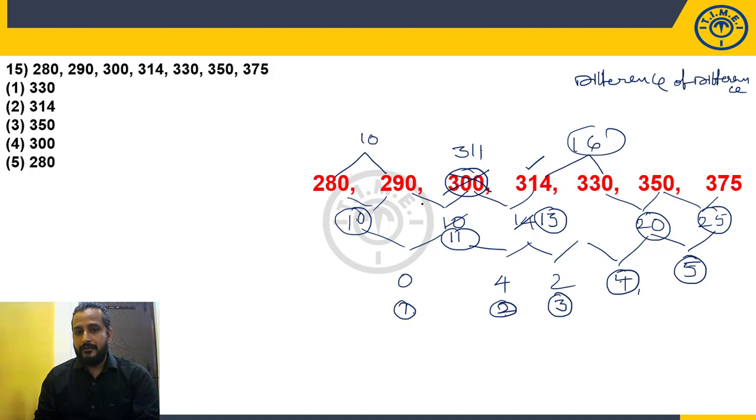If the wrong numbers are given at the beginning or at the end, it is easy. But if it is given in the middle, it will be a little bit difficult to identify it. Choice 4. It is 300. Okay. Move to the next question.